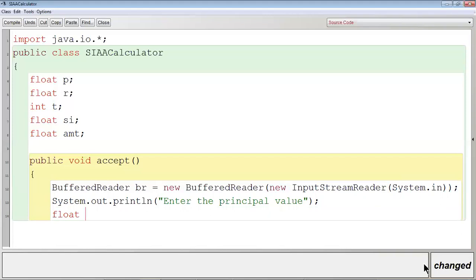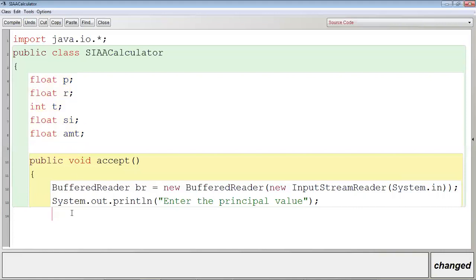Float p. Now this is the mistake which most of the students make. They declare the variable p once again. No, you need not declare it. Use this p. Okay. Sir, why are you not declaring p inside the method? Because this p will be accessible by all the methods. If p, r, t, si, amt are to be accessible by all the methods, then they should be declared above all the methods as non-static variables.